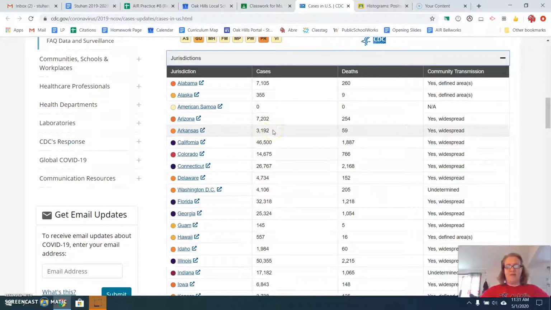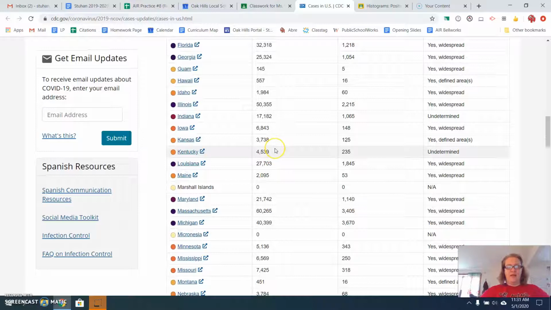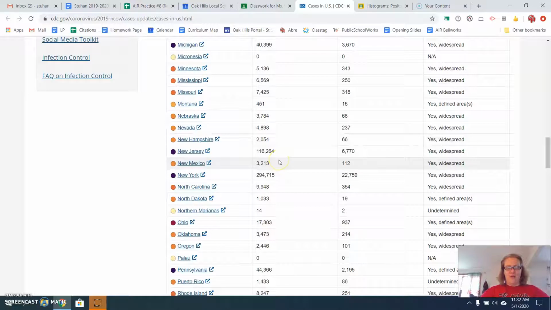Arkansas has between 0 and 5,000 cases, that's 2. Here's Delaware, that's 3. Washington, D.C. is 4. We're not going to count Guam because that's not a state, but Hawaii is 5. Idaho 6. Kansas is 7. Kentucky is 8. Maine is 9. Marshall Islands is not a state, so we're not counting that. Neither is Micronesia. Montana is 10. Nebraska 11. Nevada 12. New Hampshire 13. New Mexico is 14. North Dakota 15.